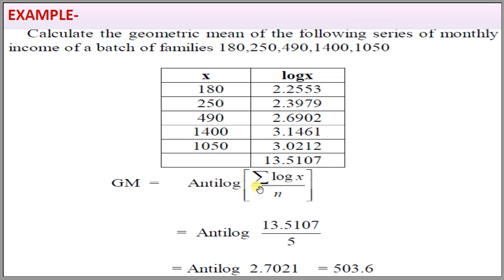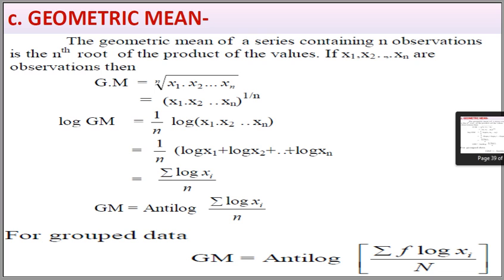Geometric mean is equal to antilog of summation of log xi divided by n, that is 13.51 divided by 5, that is 2.7021, and antilog of 2.7021 is 503.6. The average income of the batch of families is 503.6 rupees per month.